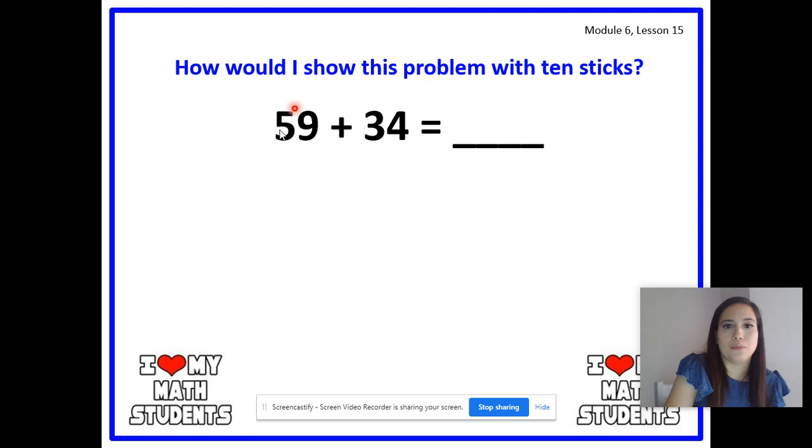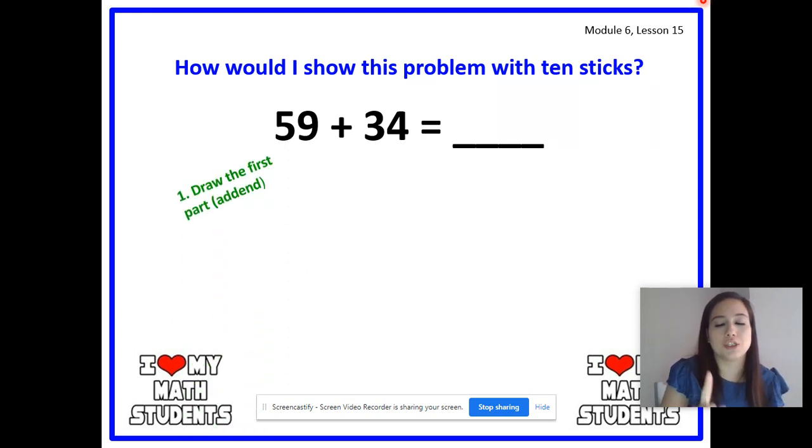Okay, so the first step, remember we need steps on how to work out this problem because we're learning a new way, a new strategy of working it out. So here's step 1. Draw the first part. And I put this keyword right here that says addend because since we're going to be second graders real soon, we need to start using second grade math terms.